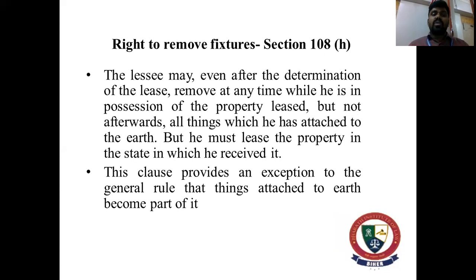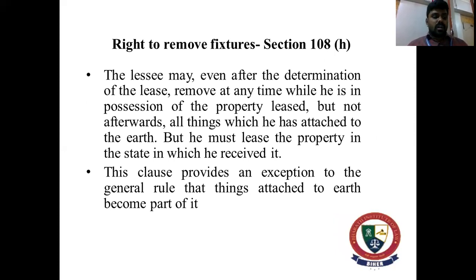The next is the right to remove fixtures, section 108 clause H. The lessee may, even after the determination of the lease, remove at any time while he is in the possession of the property leased, but not afterwards, all things which he has attached to the earth, but he must leave the property in the state in which he has received it. This clause provides an exception to the general rule that things attached to the earth become a part of it, which we have studied in the definition clause of immovable property under the same act, Transfer of Property Act 1882. So in Dhairavan versus J.R.